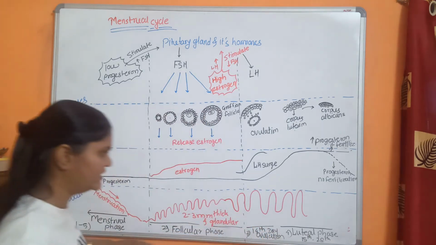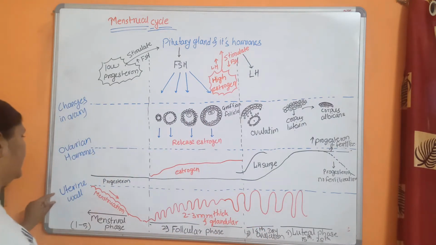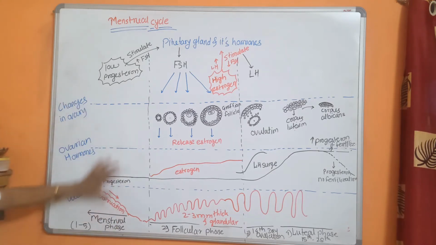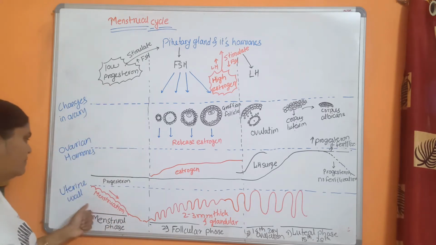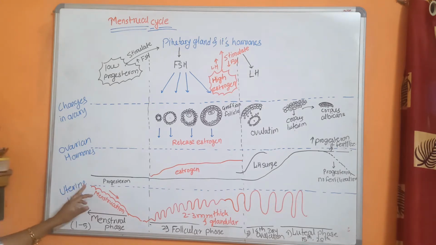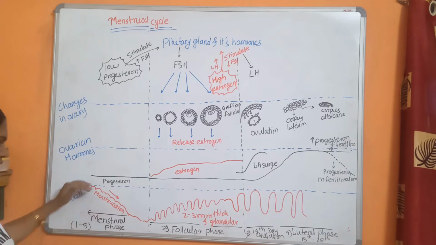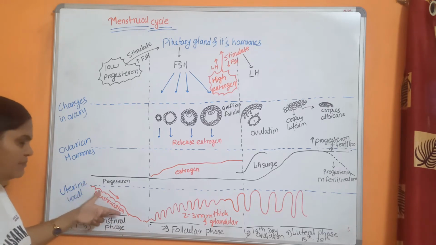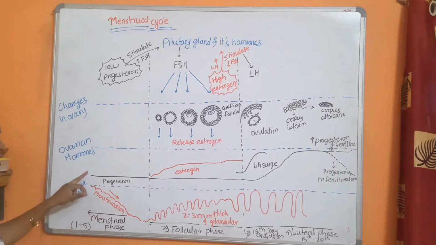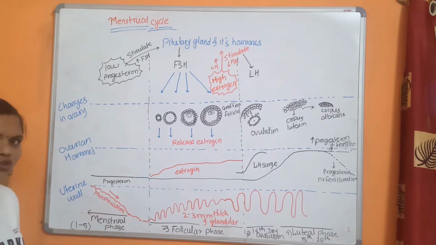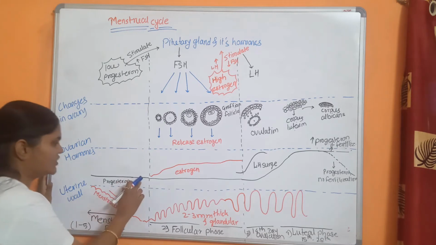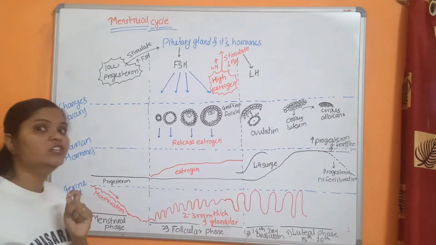So in all those phases, whatever changes occur in the uterus, in the ovary, that is ovarian hormones and ovaries, we will discuss from this diagram. So first, in the menstrual phase, during that phase in the uterus, the endometrium lining of the uterus declines and is ruptured because fertilization does not take place. And why does this happen? Because of a low level of progesterone hormone. And who produces this progesterone? This progesterone is produced by corpus luteum.